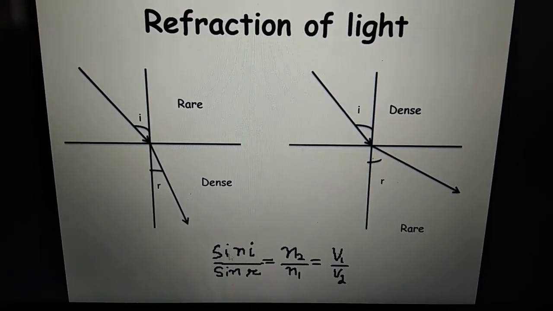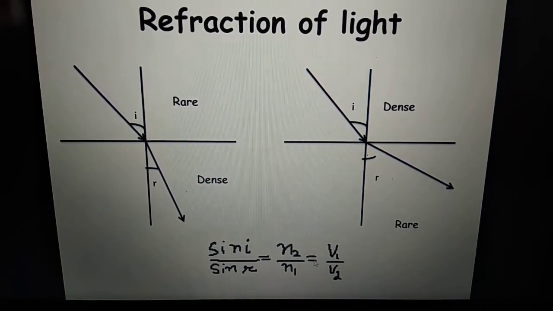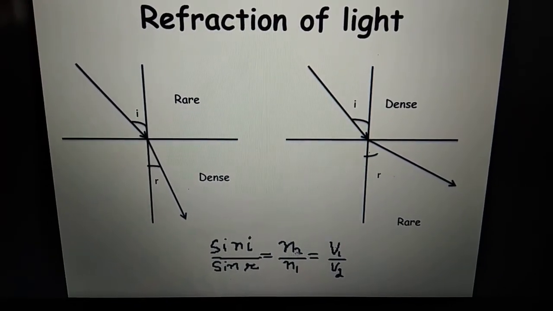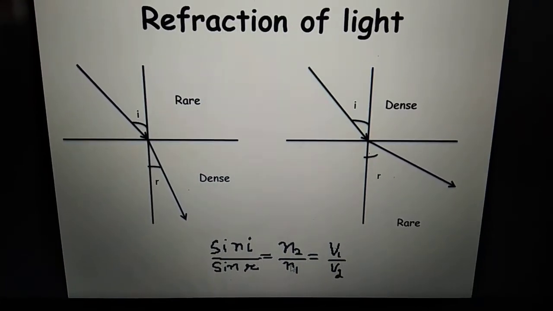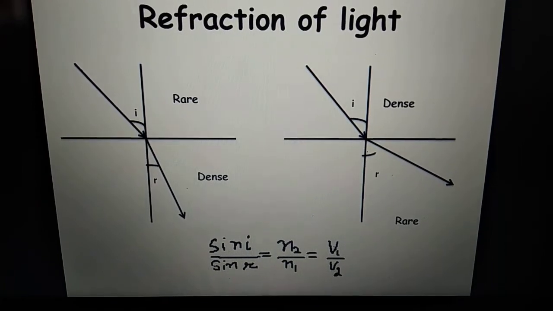In many books you will see this relation as sine of i divided by sine of r is equal to n. Why do they take it straight away as n? Because they assume that the ray is going from air to some other medium. But you should always try to remember Snell's law like this.